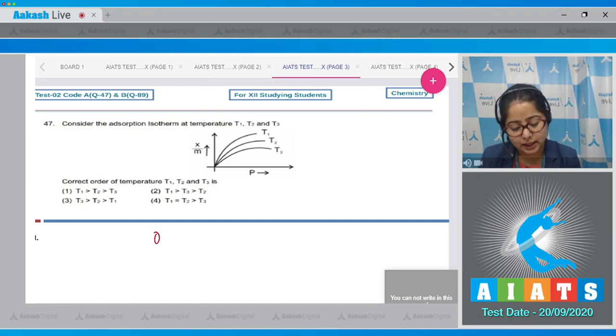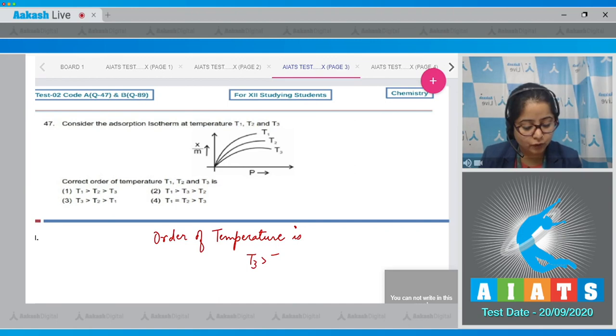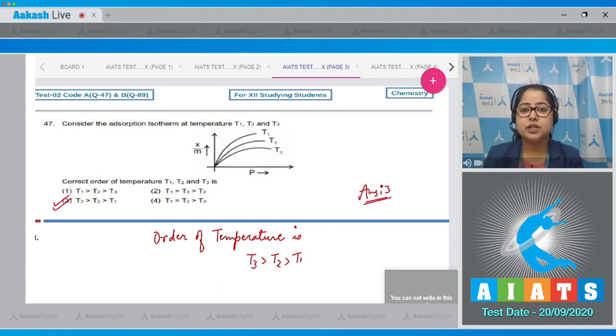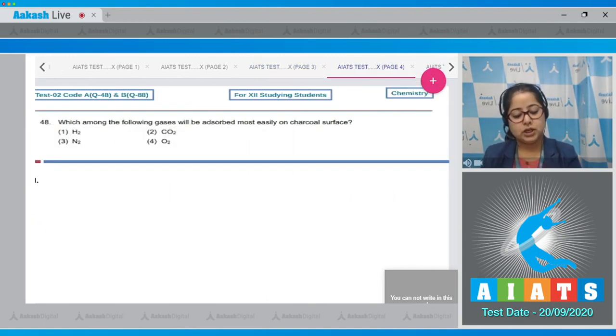Or we can say that the correct order of temperature is T3 followed by T2 and the least temperature is T1. That means the correct answer is option number 3. Moving to next question, students, which is question number 48.